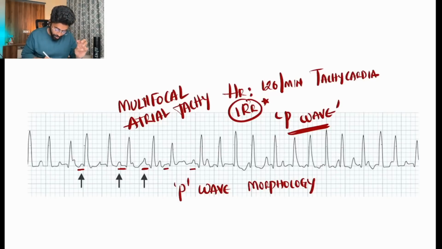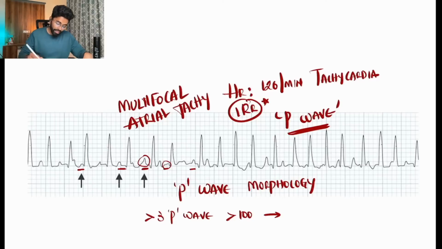You can clearly see here it is different, here it is different, here it is different, and here it is different. The P-wave morphology changes. More than 3 P waves should be present, with a heart rate of more than 100, to say it is multifocal atrial tachycardia, and this is most commonly seen in a patient of COPD.